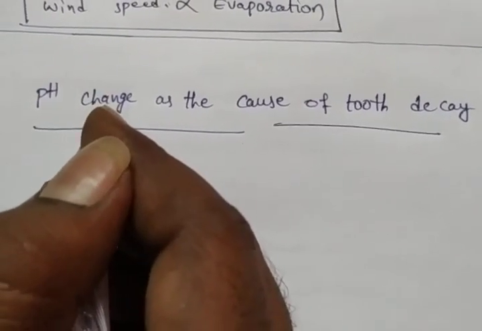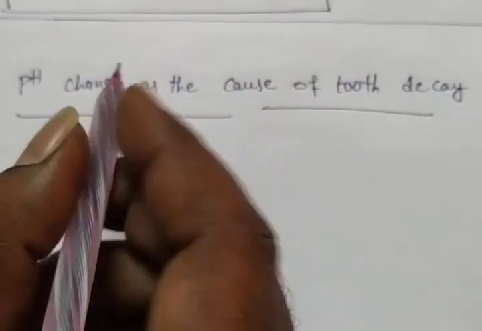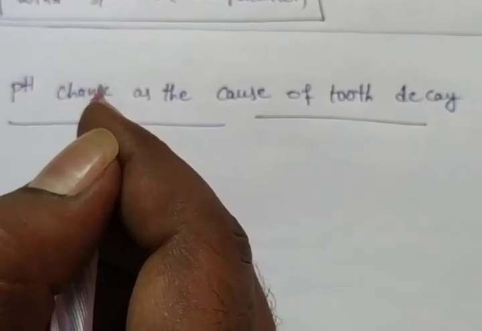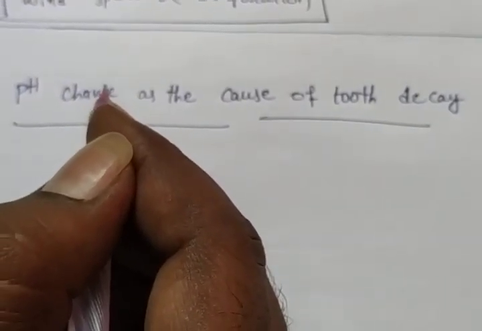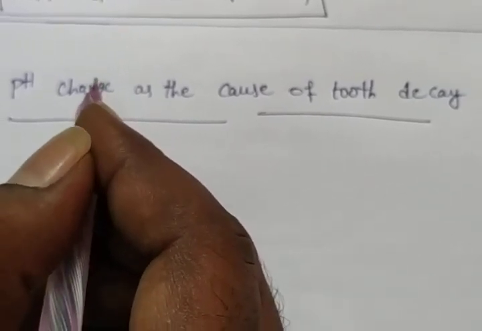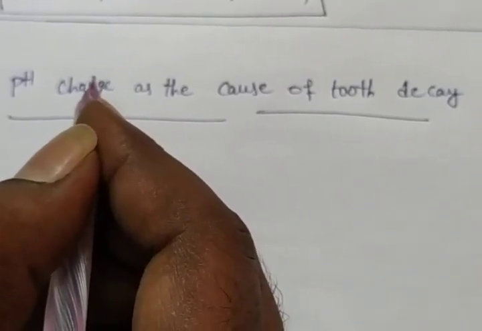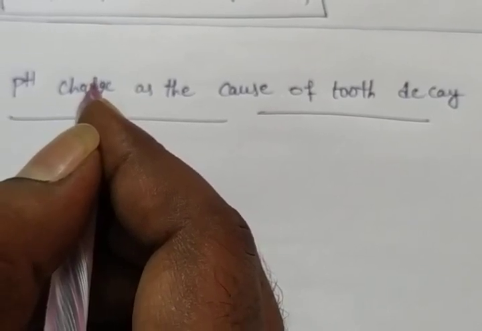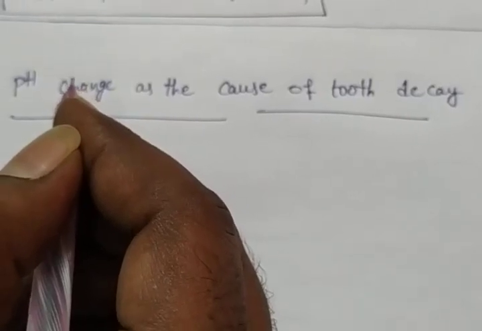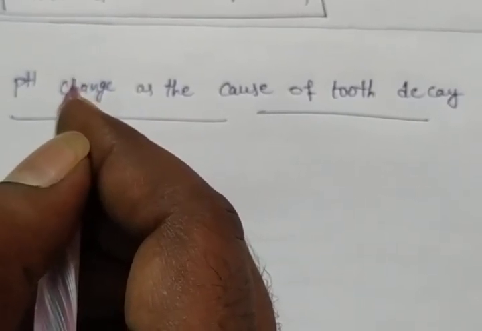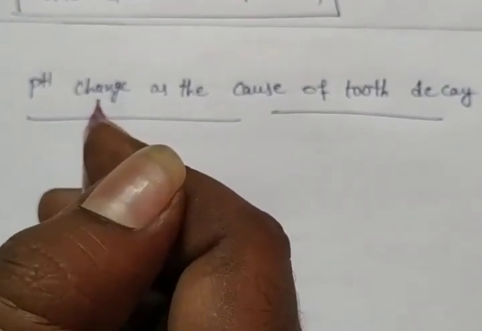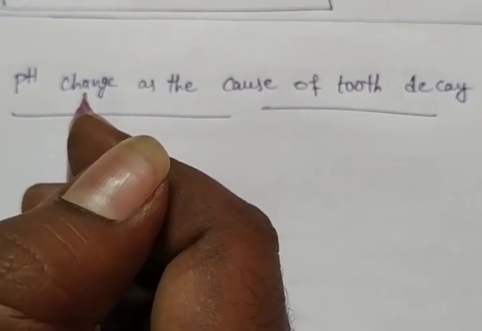Tooth enamel is made up of calcium hydroxyapatite. Enamel is one layer on the teeth. Calcium hydroxyapatite is a crystalline form of calcium phosphate. It is the hardest substance in the body. It does not dissolve in water, but it is corroded when the pH in the mouth is below 5.5.